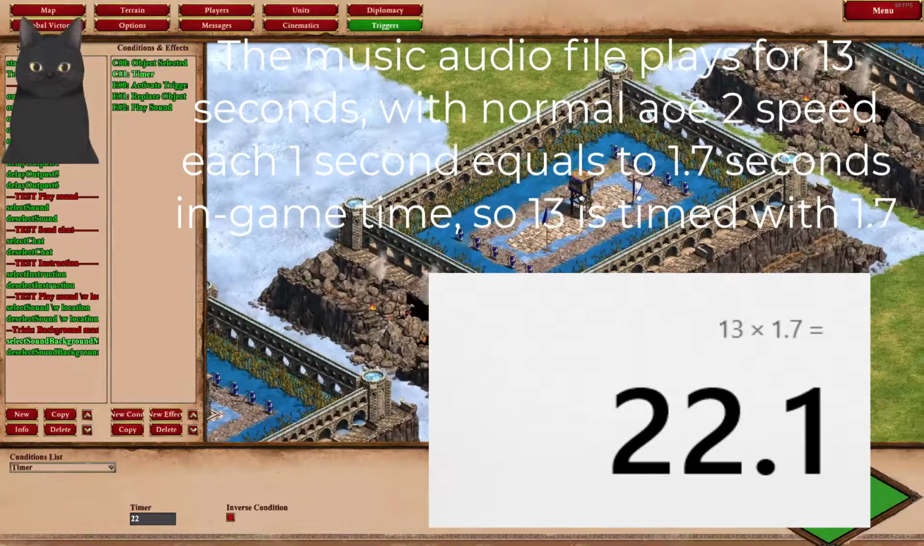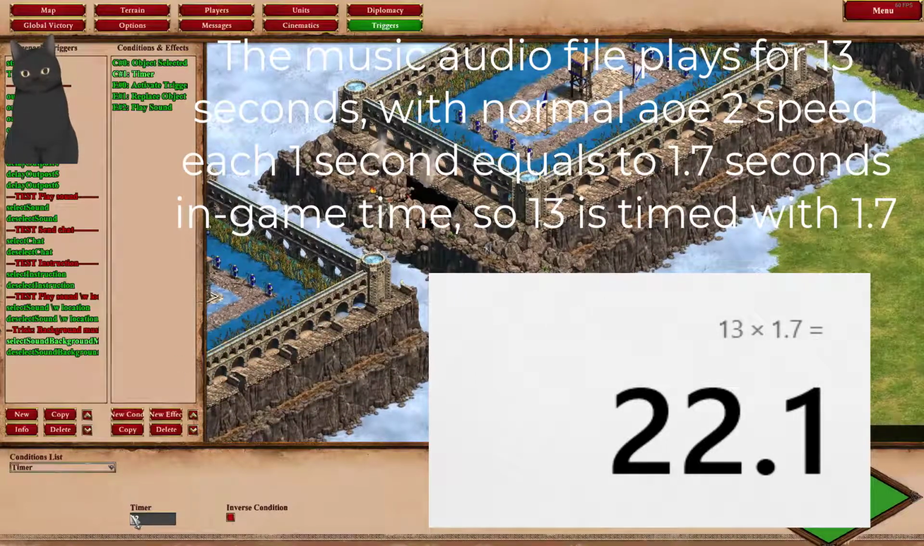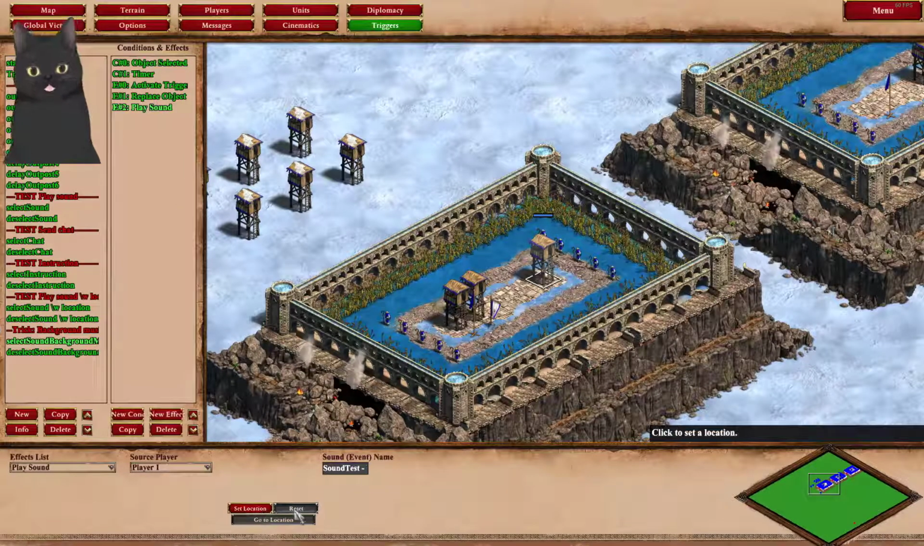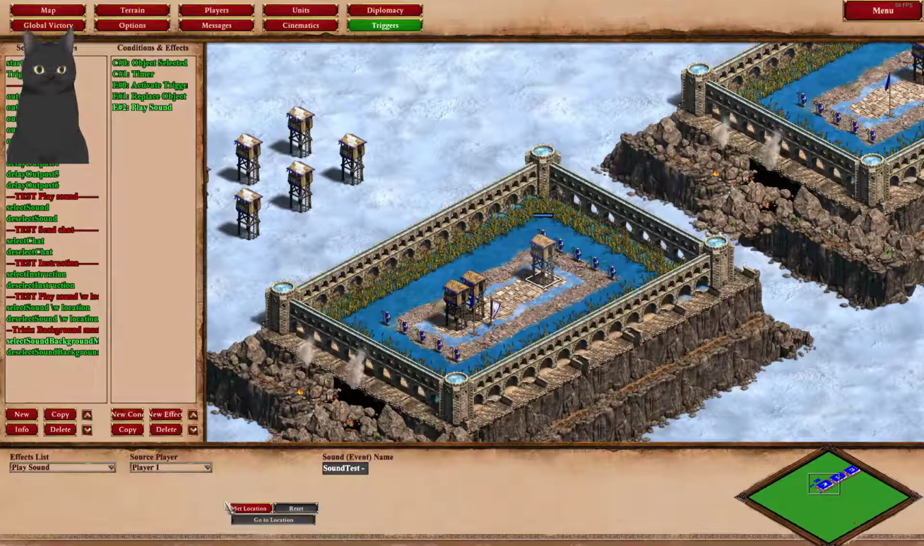And you time that to the duration of your music track, and you play the music file. And as you can see, I don't set a location to it, because if you don't set any location to your play sound, the sound will play the exact audio regardless of the location you're pinning in your map.